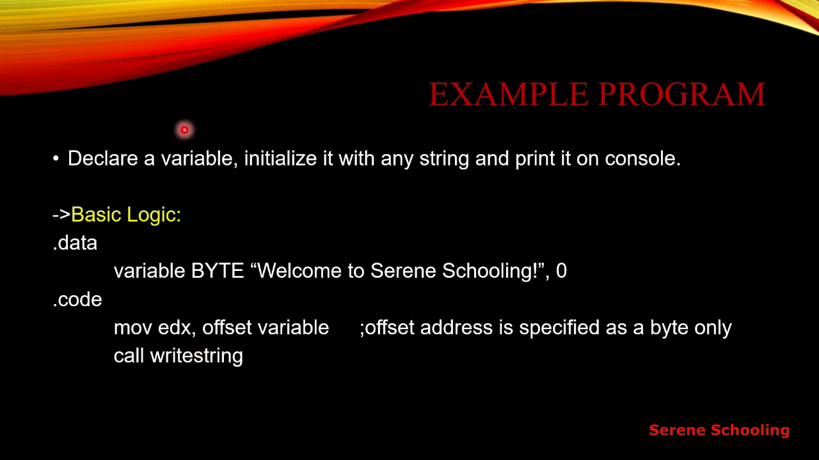Here, declare a variable, initialize it with any string, and print it on the console. So the basic logic is that we have to declare some variable. Here you can see how we can declare a variable. We have to go in the data part. This is our variable, this is our data type, and this is the string that I want to display on the screen.